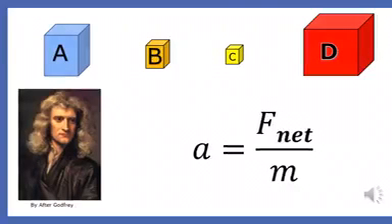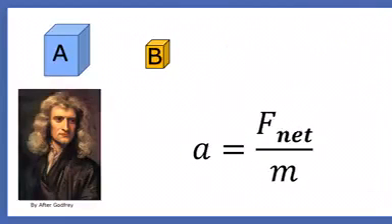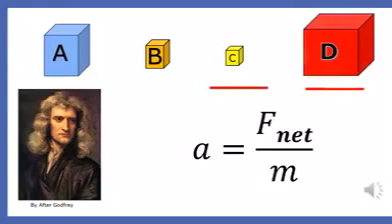To understand how mass affects acceleration, imagine that the four boxes you see here were resting on a smooth, frozen pond. If you applied the same force on all four boxes, you wouldn't expect every box to have the same acceleration. Box C with the least mass would have the greatest acceleration, and block D would be accelerated the least. The more mass an object has, the more difficult it is to accelerate. A box with 10 times the mass is 10 times more difficult to accelerate.